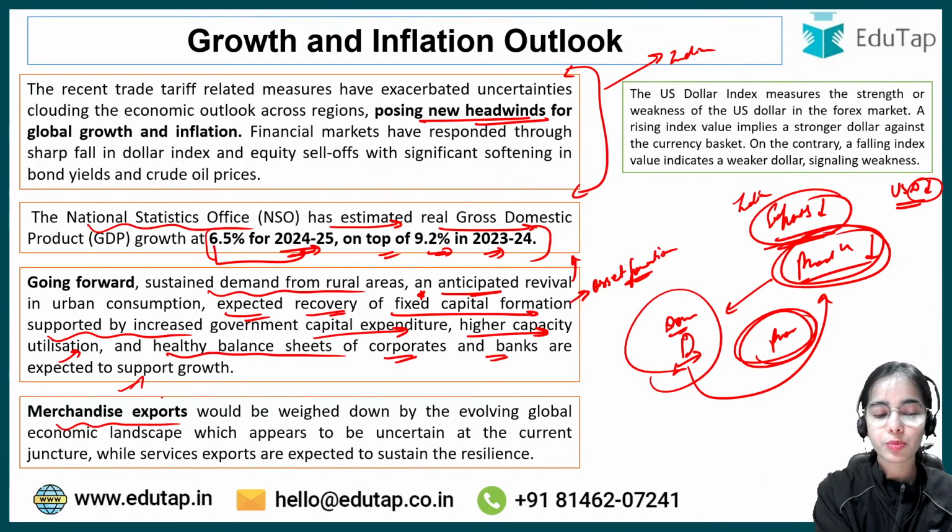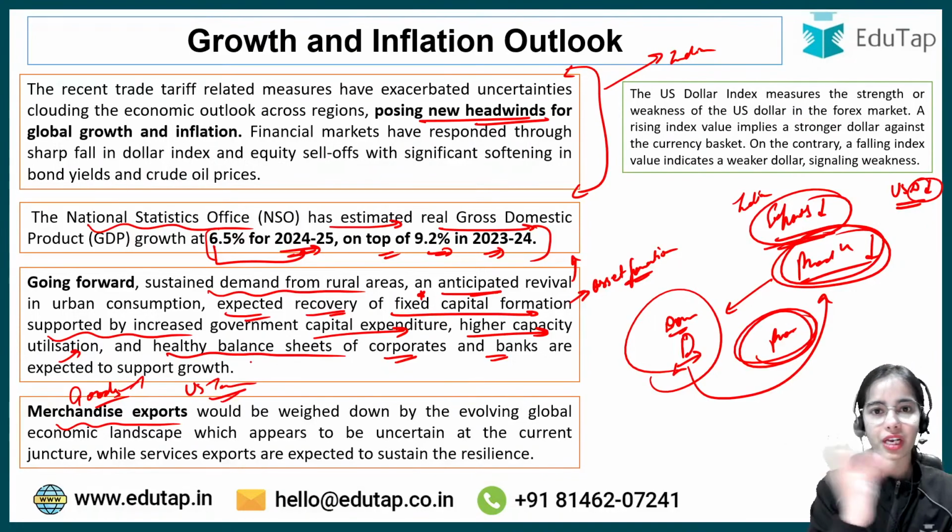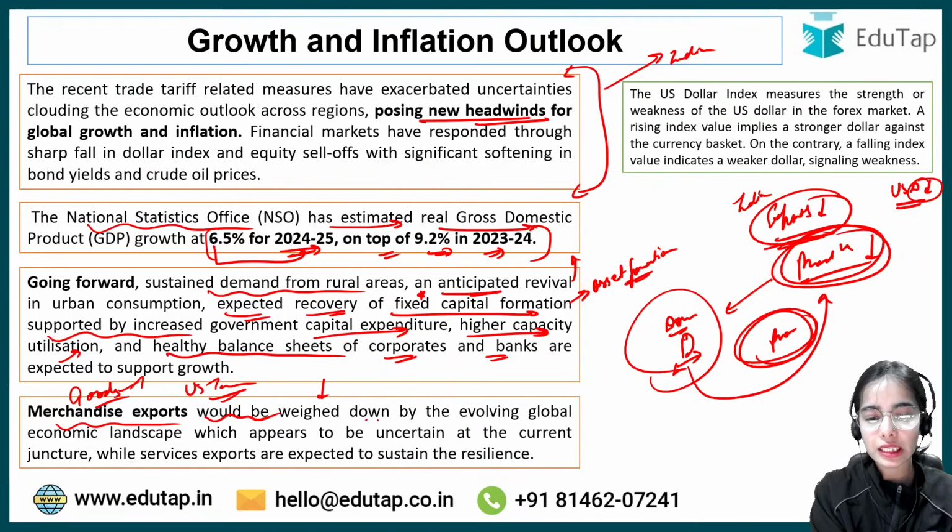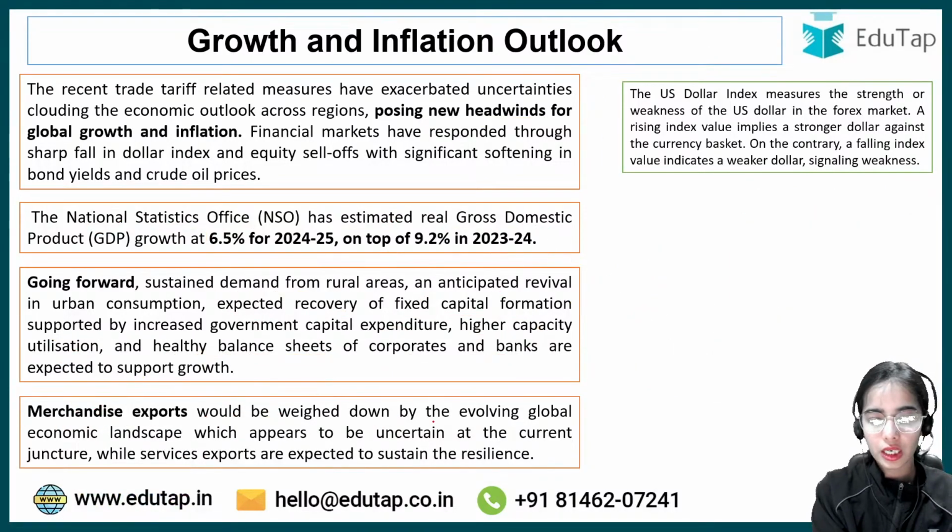Now merchandise exports, the goods exports, because of the US tariff imposition and the trade war that is expected to start, would decrease. This would weigh down on the evolving global economic landscape, which appears to be uncertain at the current juncture.